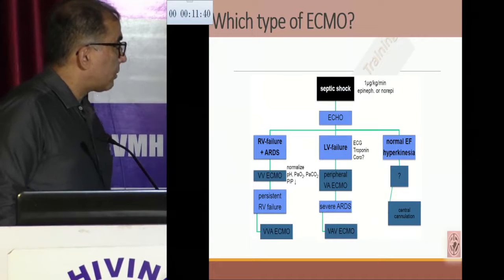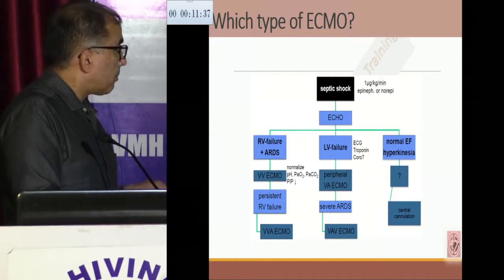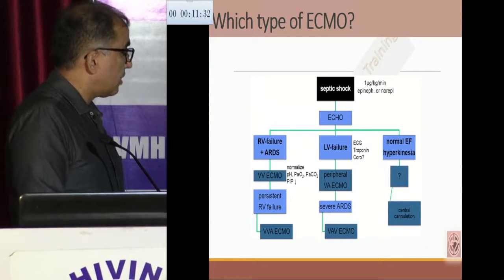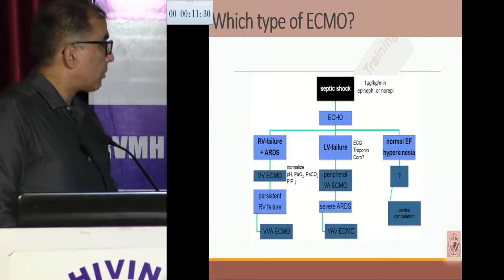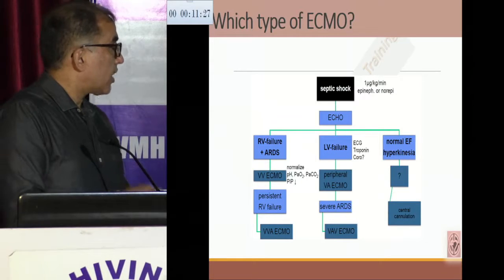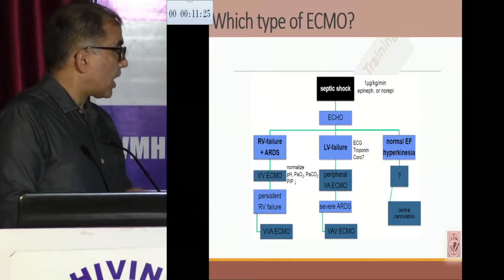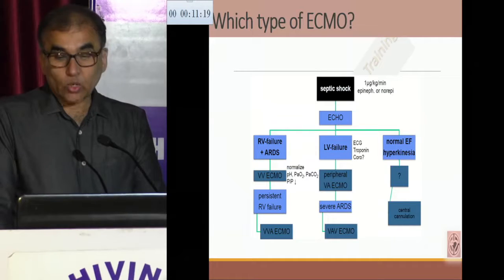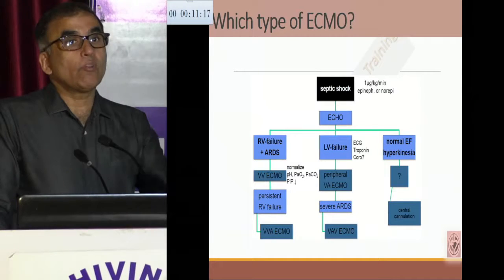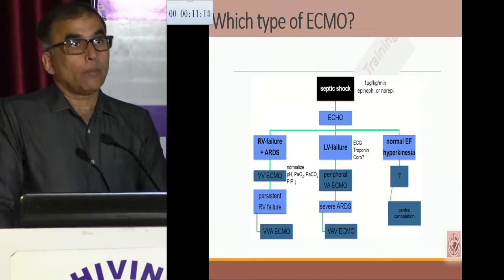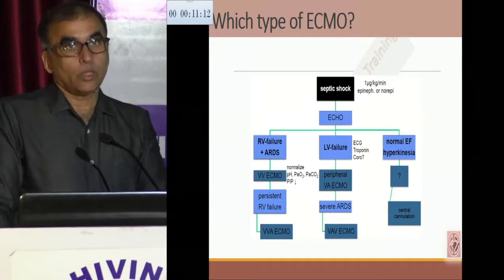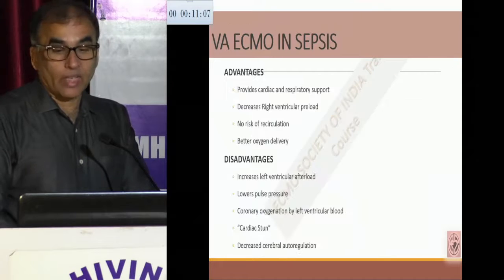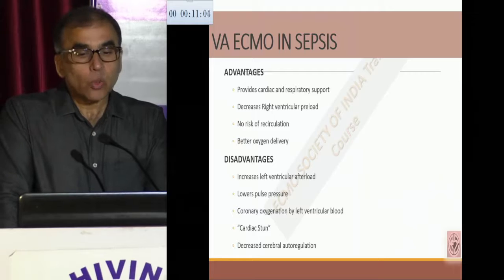We look at the ECG and troponin-T, and we confirm it. We do peripheral VA ECMO. But in due course, if the patient is developing severe ARDS, we can switch over to VAV ECMO. And if the patient has a normal ejection fraction, or even hyperkinesia, then possibly VA ECMO cannot be a good option. However, we can think of central cannulation to achieve a very high amount of flow, because the flow required for support during septic shock will be much, much higher, which is beyond what peripheral VA ECMO can give.